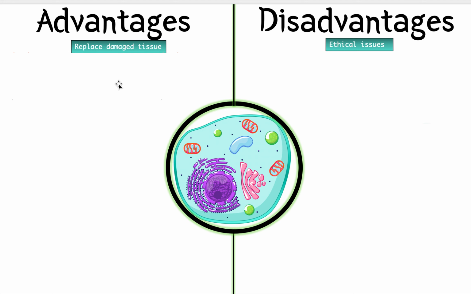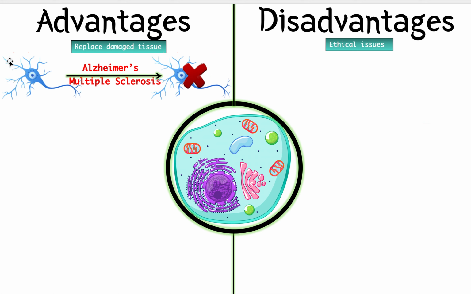What do I mean by that? They can replace damaged tissue. So for example, this right here is a nerve cell. It's the cell that makes up your brain, right? Your brain, the thinking, the making decisions and all that. Now, there are some diseases like Alzheimer's and multiple sclerosis which cause your brain cells to die faster than normal. So you end up losing memory and being unable to do things anymore because your brain is slowly starting to deteriorate. That's what happens with older people who have this disease.